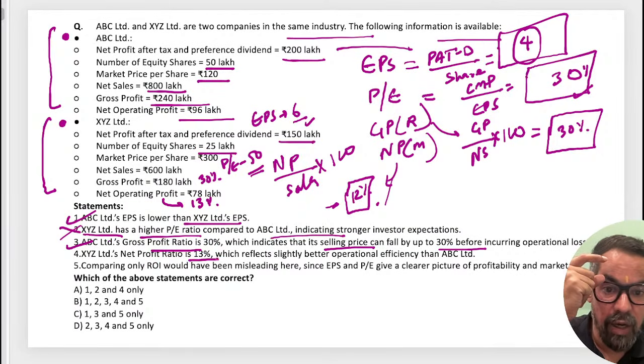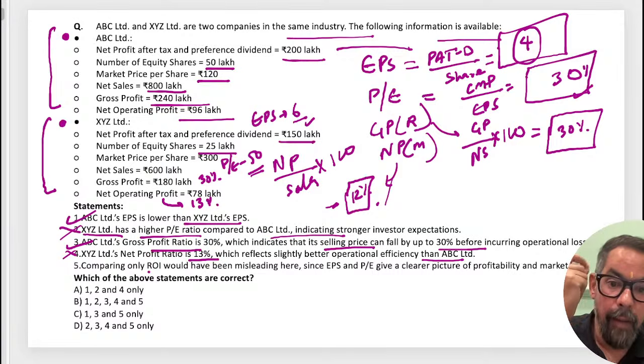XYZ net profit is 13%. XYZ's net profit is 13%, which refers to slightly better operation than this. This one's net profit was how much? 30%. Slightly better operational efficiency than ABC. No, this is also wrong, right? The next one.